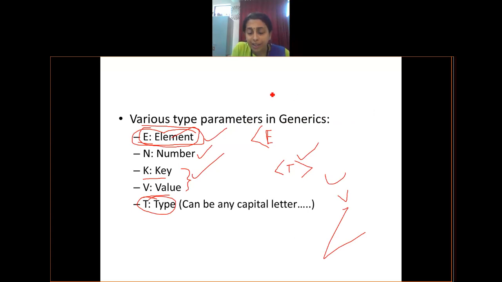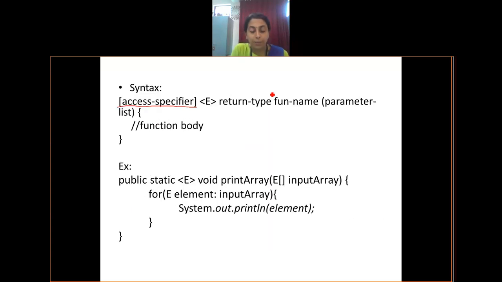Okay. Let me go ahead to this example. Even at a time, this can be written as something like this. Just have a look at this. Capital E, comma, capital T. So when I write more than one generic type parameter, it means what? Capital E indicates any data typed element. Capital T indicates a second data type.